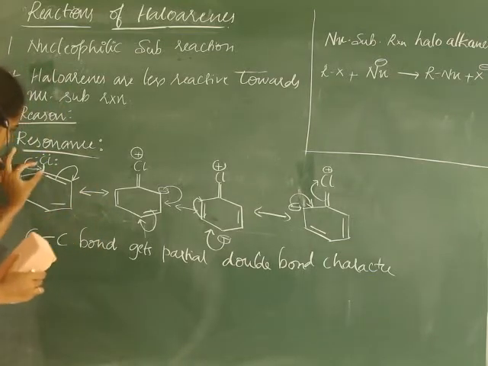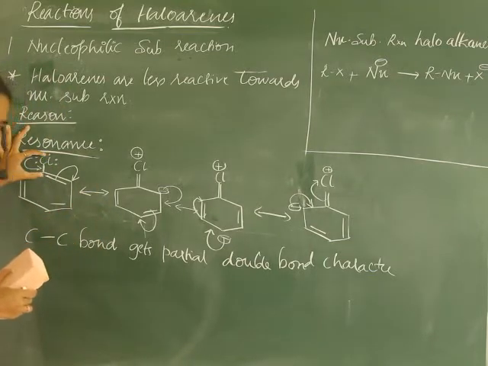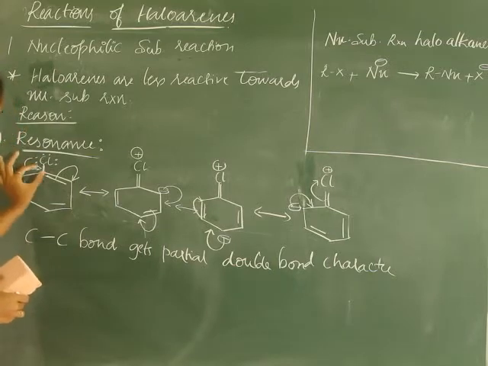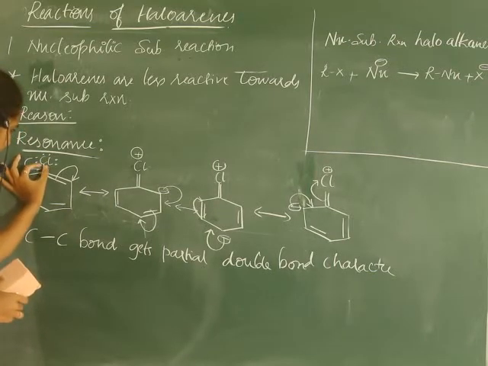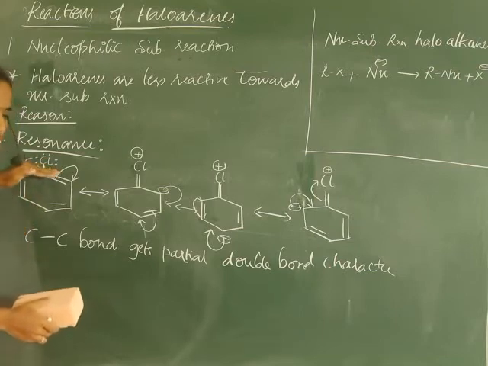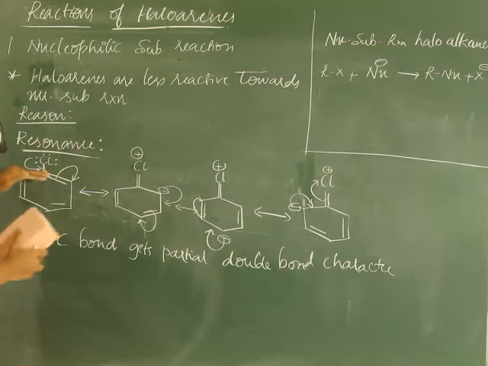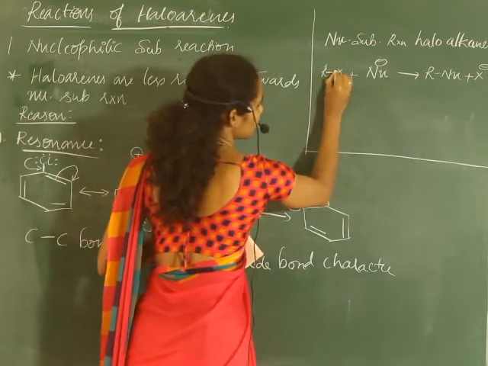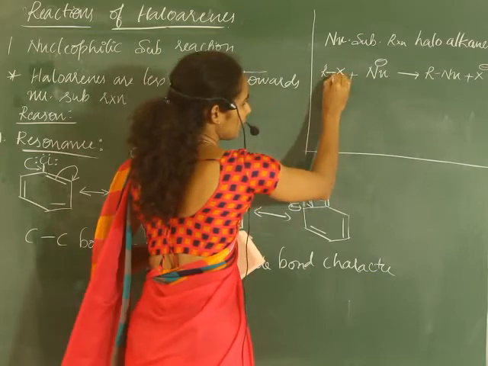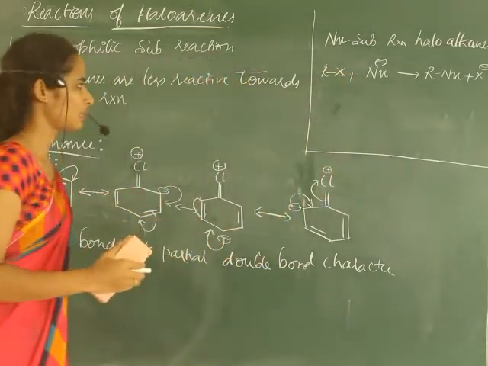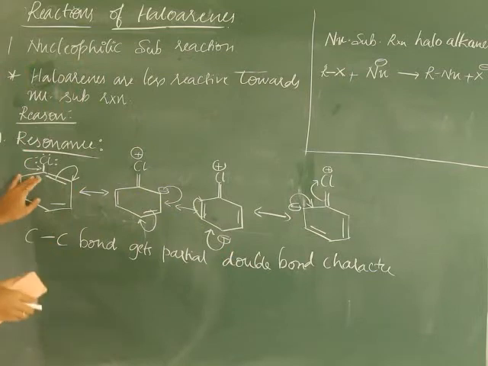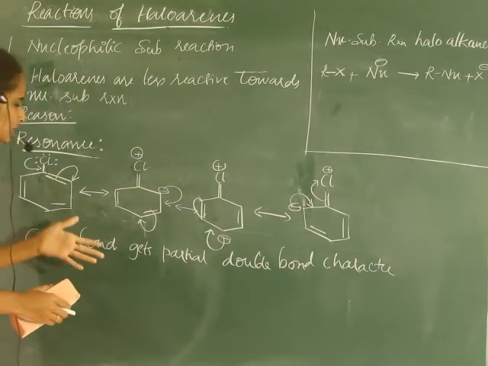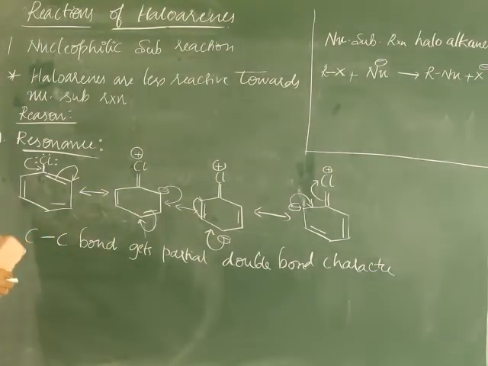In haloarenes the carbon-halogen bond has partial double bond character, so it requires more energy to break than in haloalkanes, where we see only single bond character between the alkyl group and the halogen.